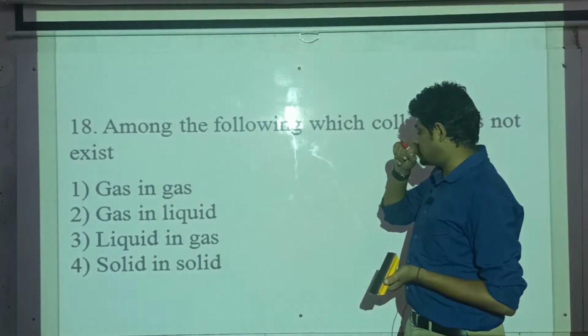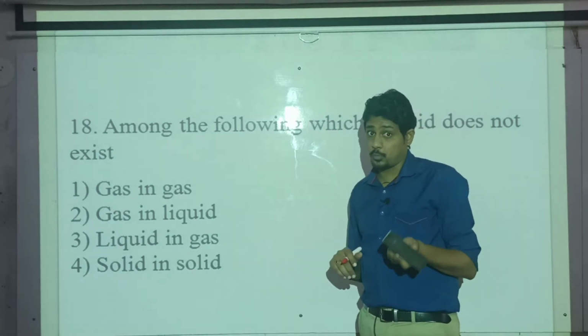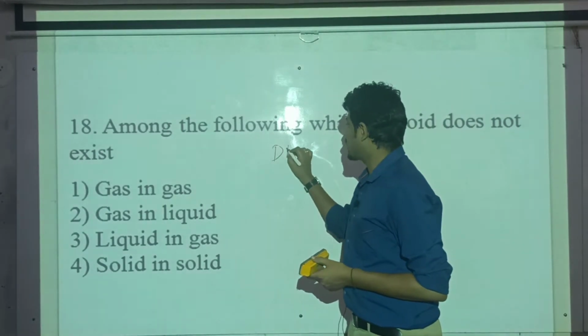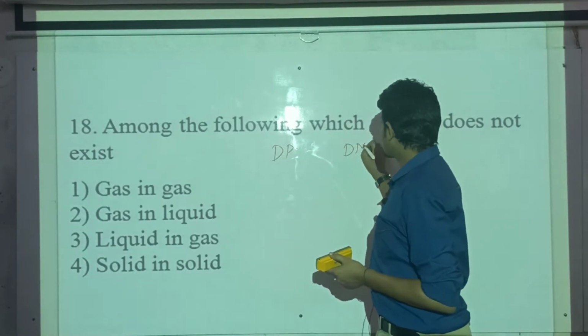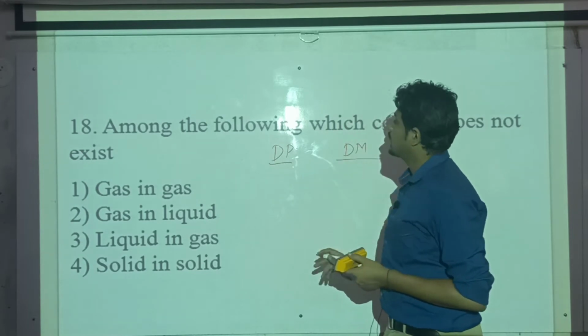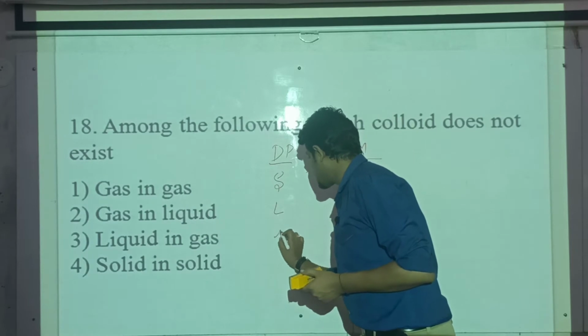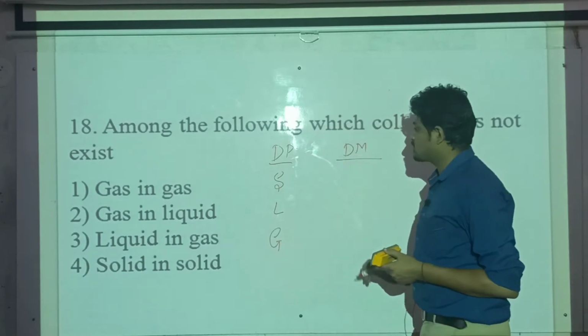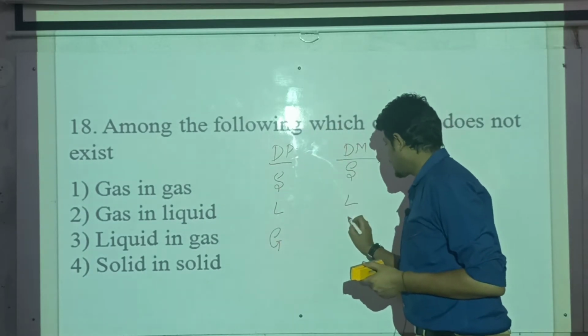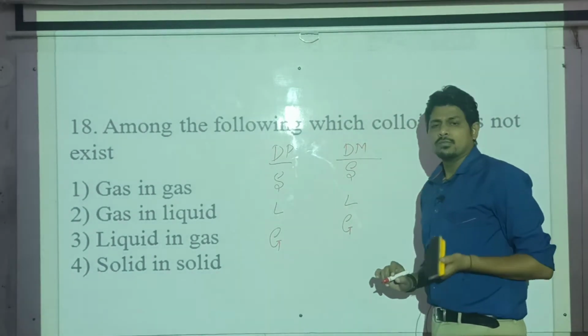We know that a colloidal solution contains two parts: one is the dispersed phase and the other is the dispersion medium. The dispersed phase can be solid, liquid or gas. Again, the dispersion medium can be solid, liquid or gas. We have seen this.